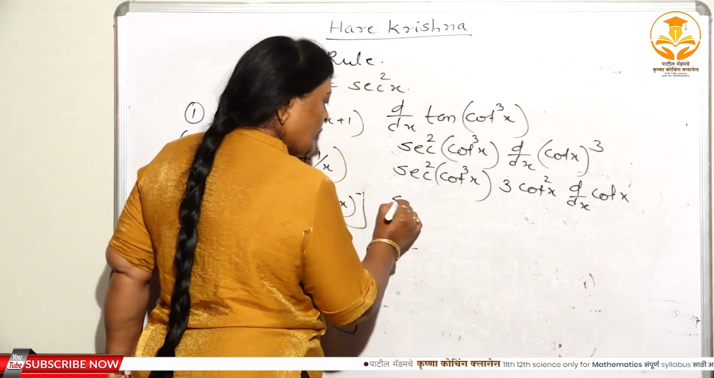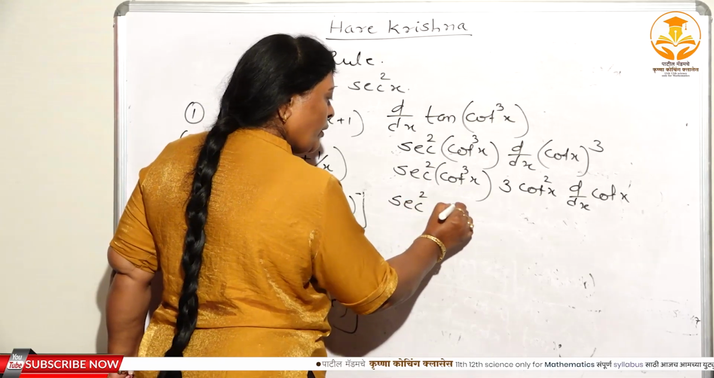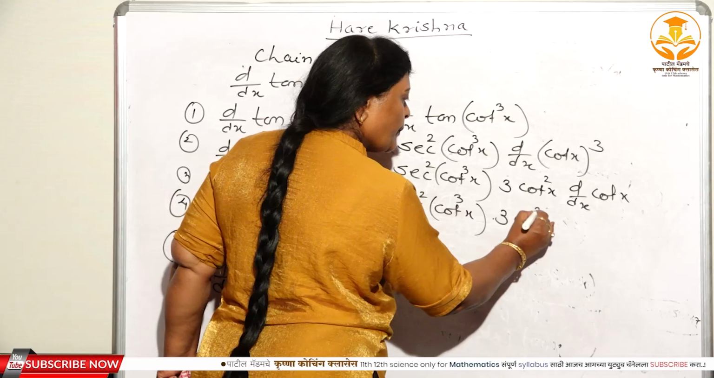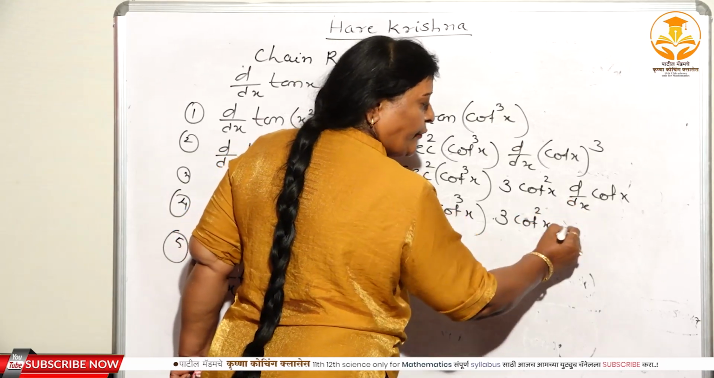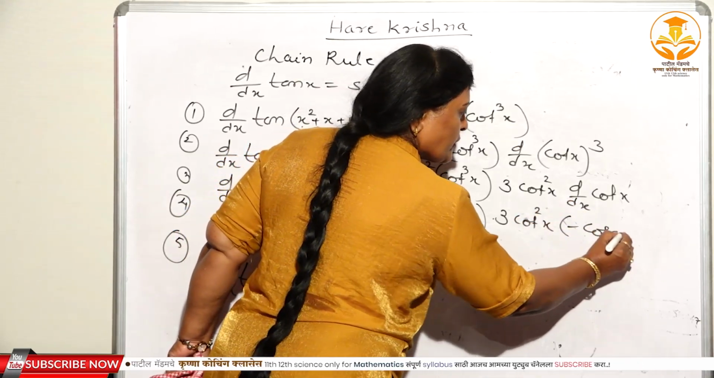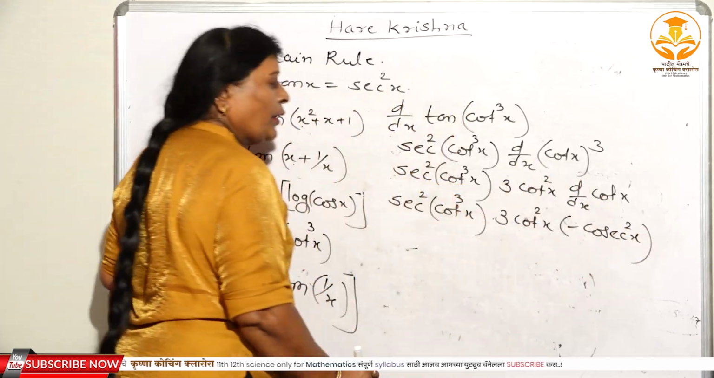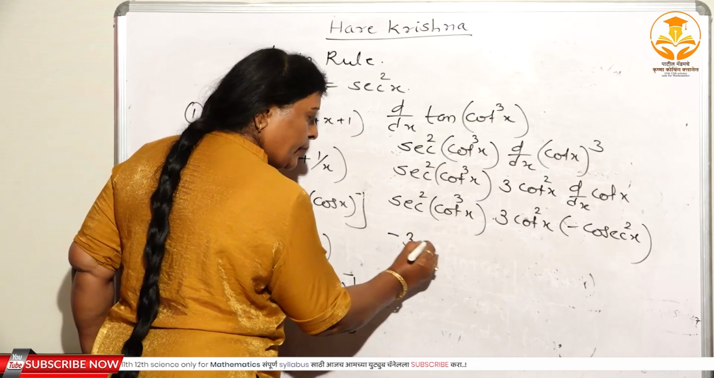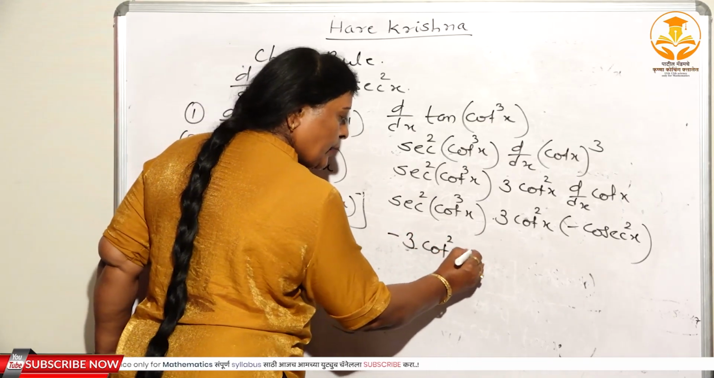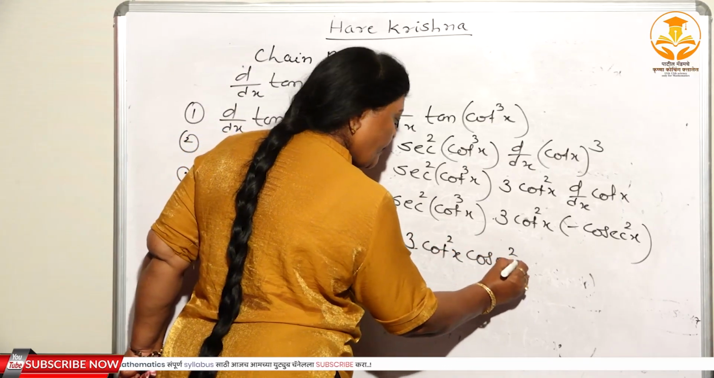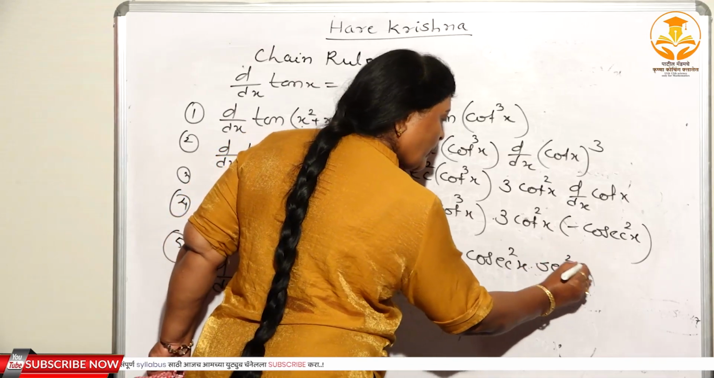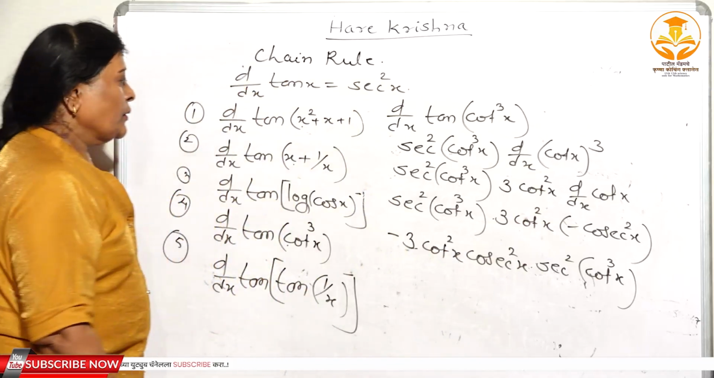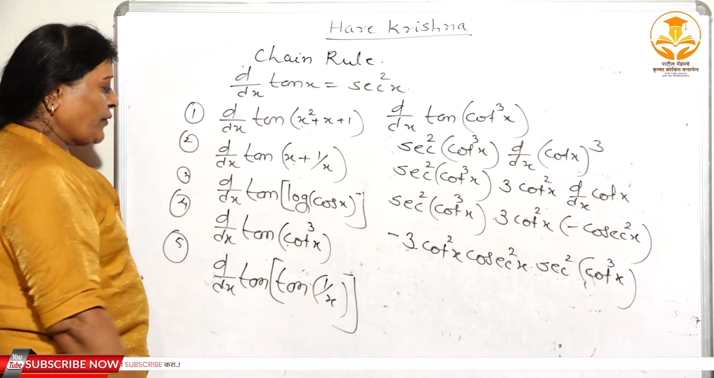Right? Now sec square cot cube x, 3 cot square x. Again, what is the derivative of cot x? Minus cosec square x. Right? Here again you have got minus cosec square x. Therefore, the solution is minus 3 cot square x cosec square x sec square cot cube x. Isn't it? So, this is the solution of the fourth one.